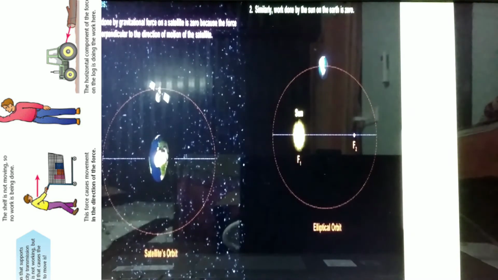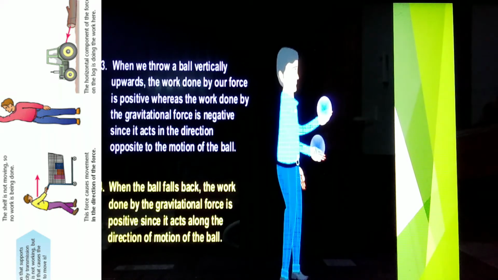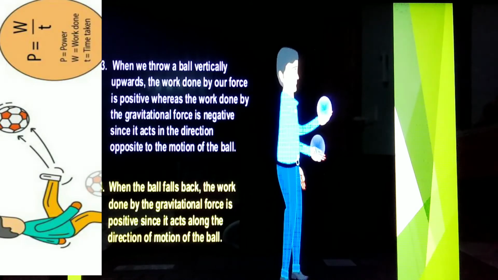Some examples: work done by gravitational force on a satellite is 0 because the force acts perpendicular to the direction of motion of the satellite. Similarly, work done by the sun on the earth is 0. When we throw a ball vertically upwards, the work done by our force is positive, whereas the work done by the gravitational force is negative since it acts in the direction opposite to the motion of the ball. When the ball falls back, the work done by the gravitational force is positive since it acts along the direction of motion of the ball.